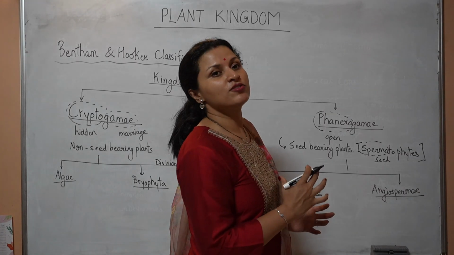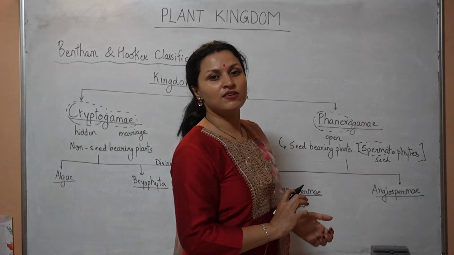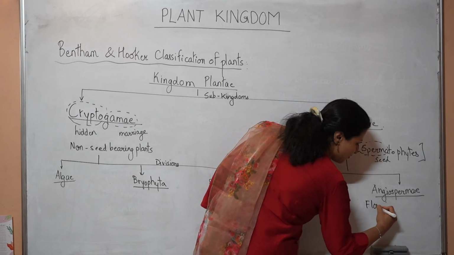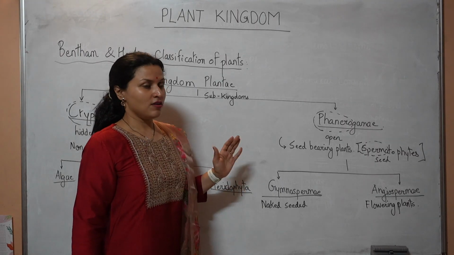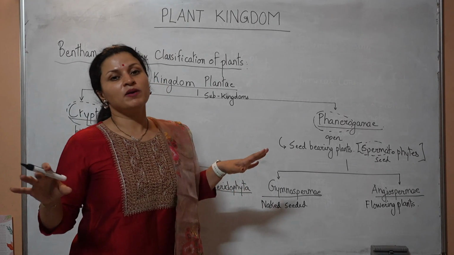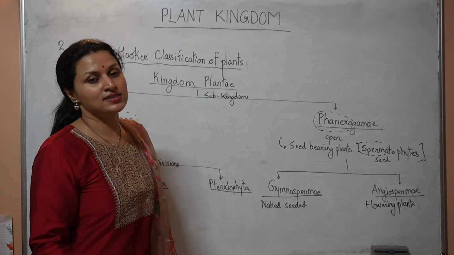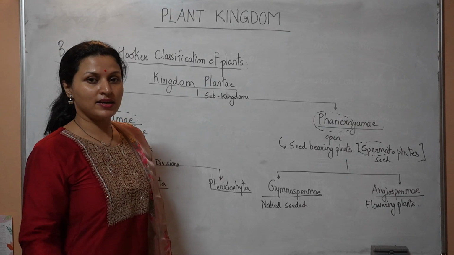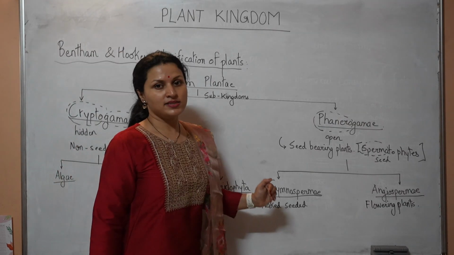Why is it covered by a fruit wall? Because the ovule from which the seed formed was covered by a flower. They are also called flowering plants. At the time of the Ice Age, the predominant division on earth was gymnosperms. There will be all pine trees, conifers. If you have seen the movie Ice Age, you might realize the earth was covered by ice, and gymnosperms at that time were more predominant on the Ice Age earth.